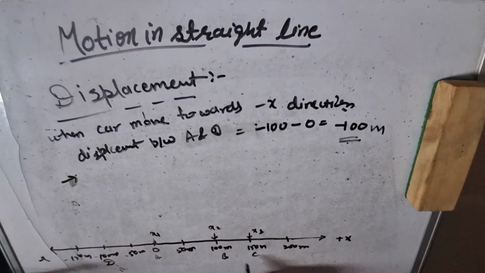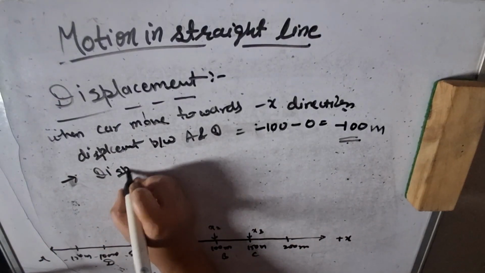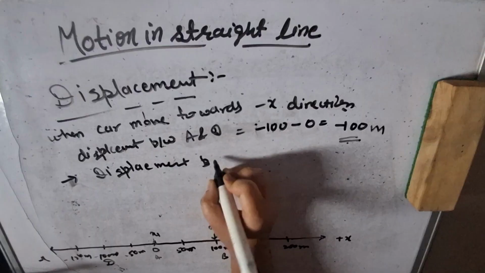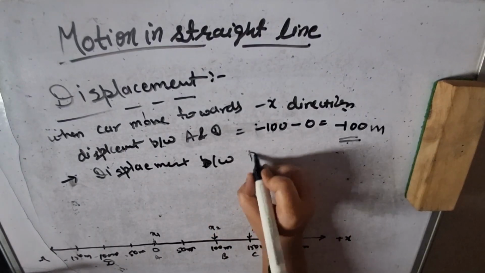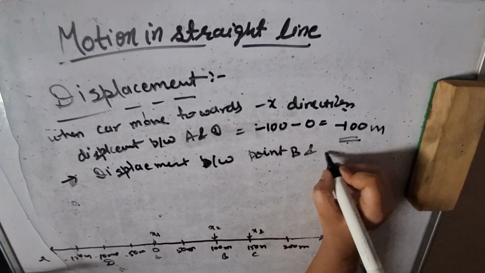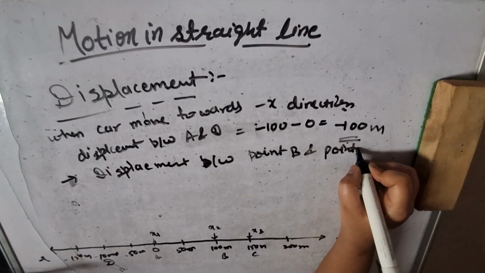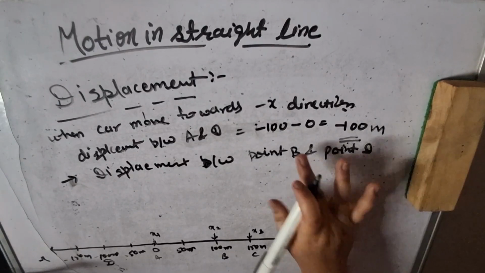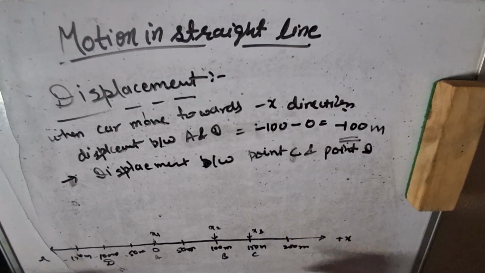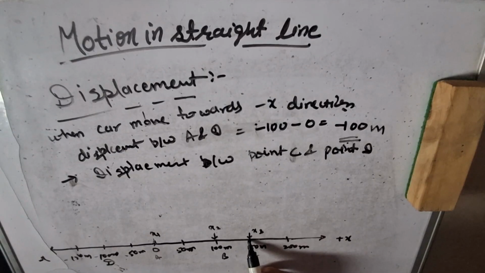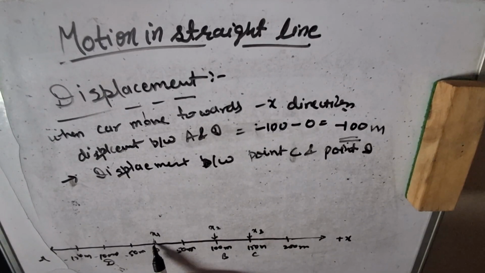And another case, displacement between point C and point D. When the car returns from point C towards the minus x direction, first it reaches point O and then it moves further in minus x direction.